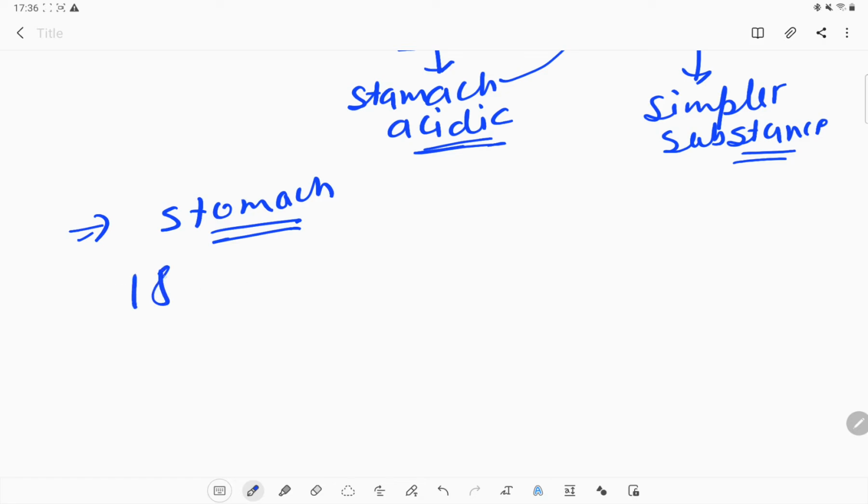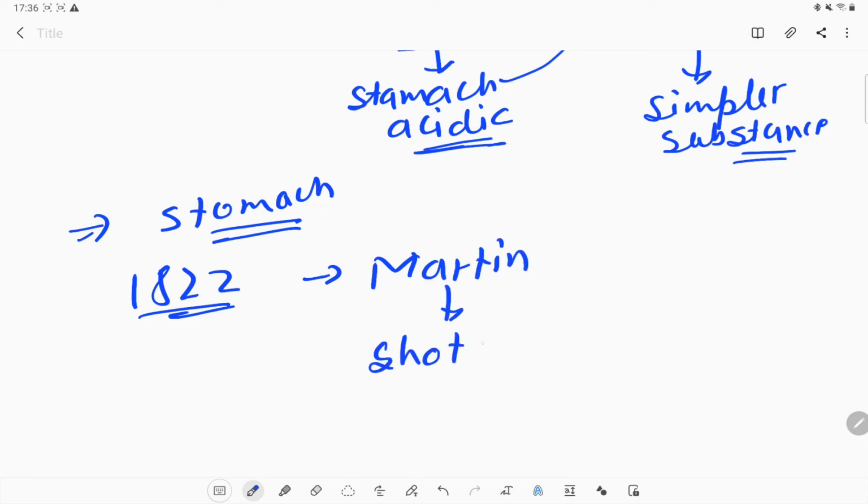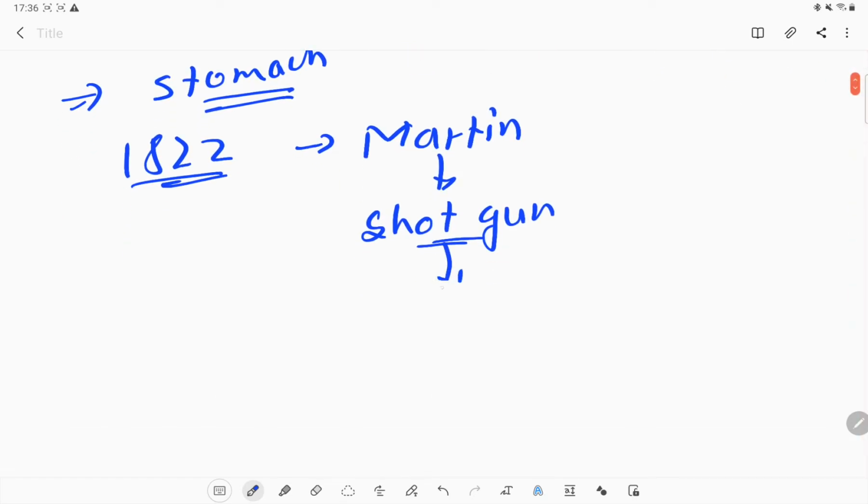So in 1822 there was a person named Martin. That person got shot by a gun in the chest area, and it was severe damage. He got very serious damage in the chest portion, as well as a hole in the stomach.